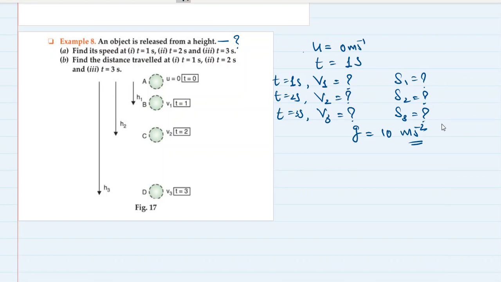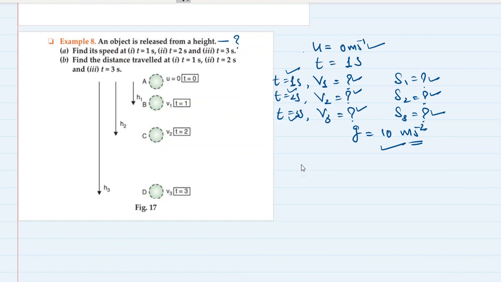Okay, now what? Now you know the initial velocity, you know the time, you know the acceleration due to gravity. You have to find velocities at these time intervals and displacements at these time intervals. Okay, so how will you find velocity?